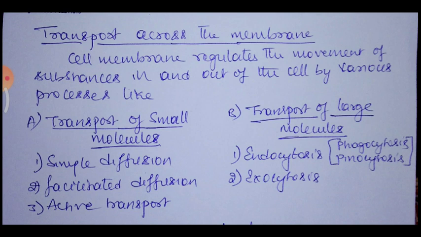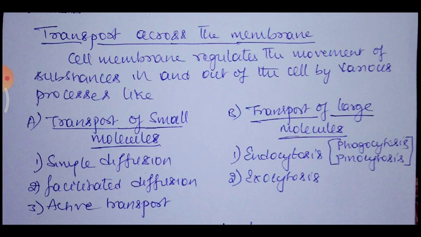When there is an exchange of molecules from outside to inside or inside to outside of the cell, the transport is involved with the movement of substances. This is going to be studied under two headings: the movement of molecules across the cell membrane. One is the transport of small molecules, and the second one is the transport of large molecules.